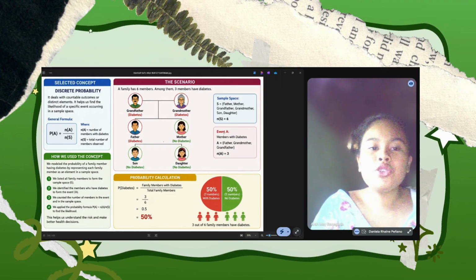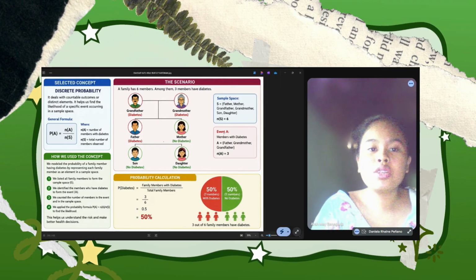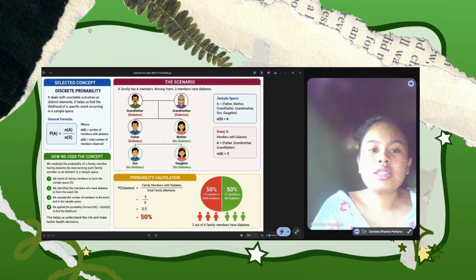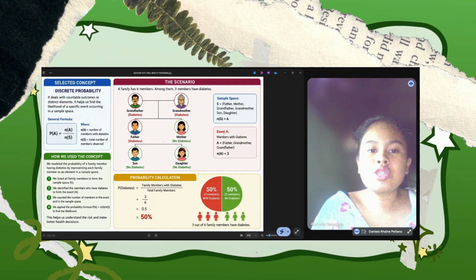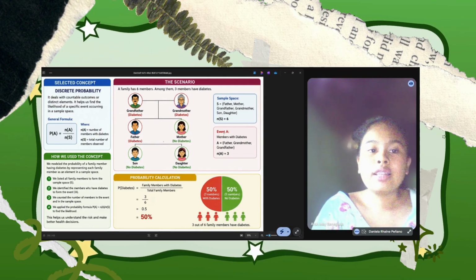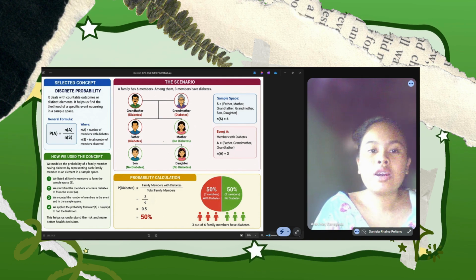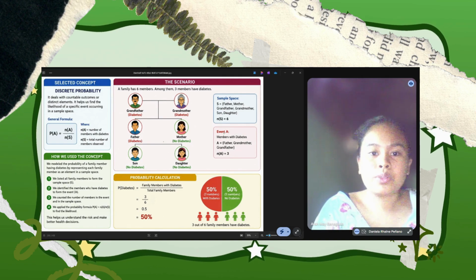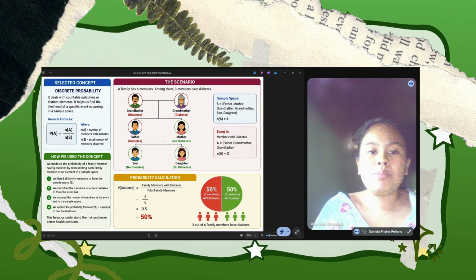First, let me introduce the concept that I chose. Discrete probability is a branch of mathematics that measures the chance or likelihood that a specific event will happen from a set of possible outcomes. In my activity, I applied this concept to a family situation. Since diabetes can sometimes run in families, I wanted to estimate the probability of another family member having or developing diabetes based on family history.